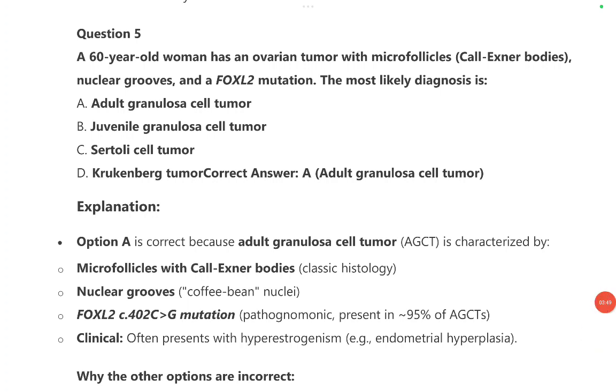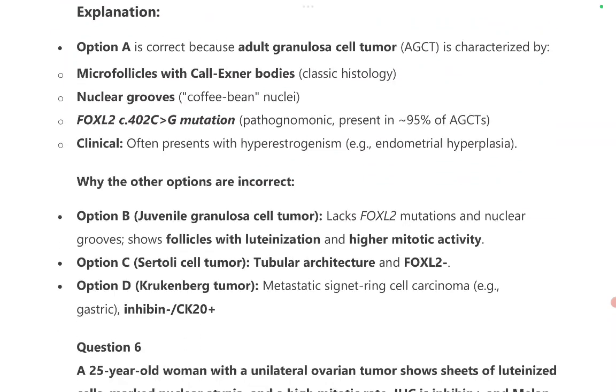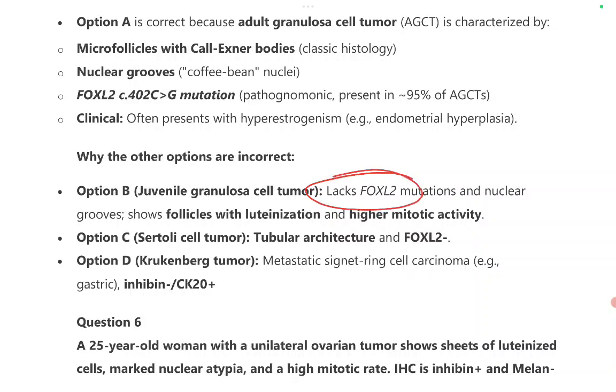Let's do another question. A 60-year-old woman has an ovarian tumor with microfollicles that are called Call-Exner bodies. So it points towards granulosa cell tumor. Nuclear grooving, that is typical coffee bean nucleus, and FOXL2 mutation. Most likely diagnosis is adult granulosa cell tumor. Now in case of juvenile granulosa cell tumor, it lacks the FOXL2 mutation, and also the nuclear grooving is absent, and it shows follicles with luteinization with higher atypical mitosis.